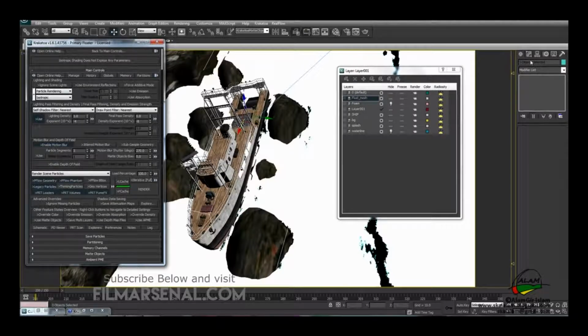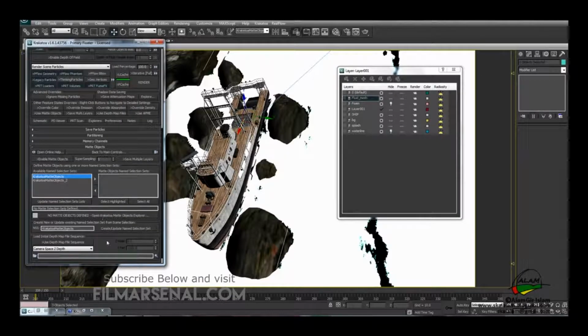With the three objects selected, we'll go to matte objects, expand this, and click on this create object name selection set. What this will do is create a Krakatoa object set and add the three matte objects into it. So you can see it has three objects and this number of faces in it.